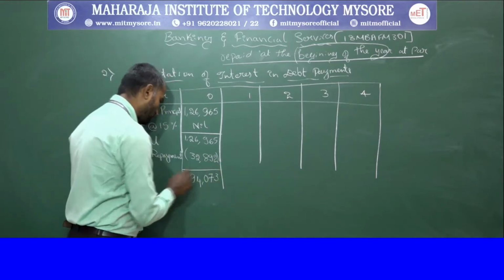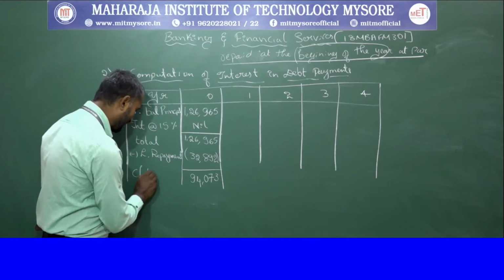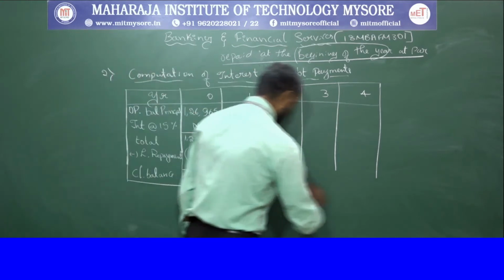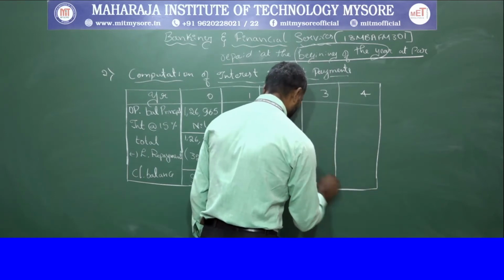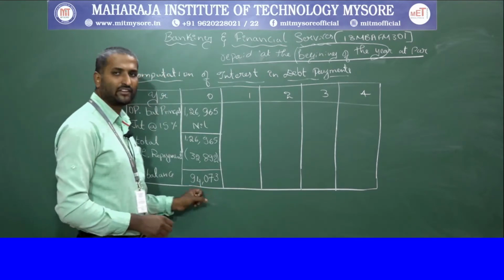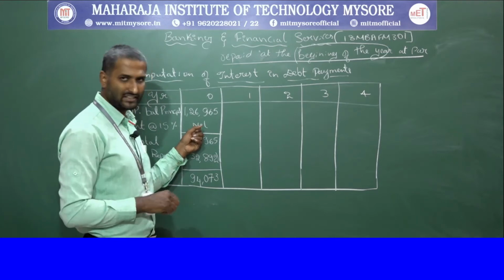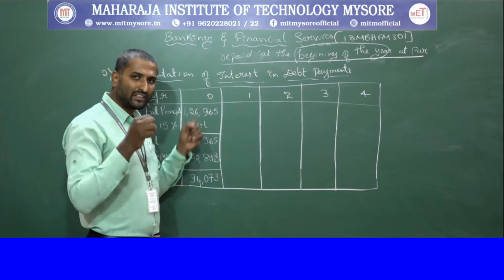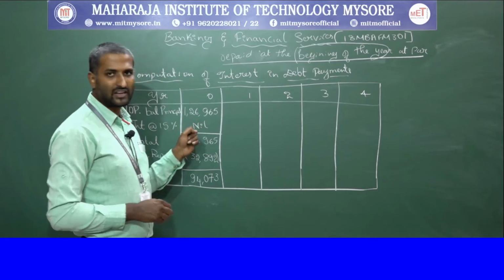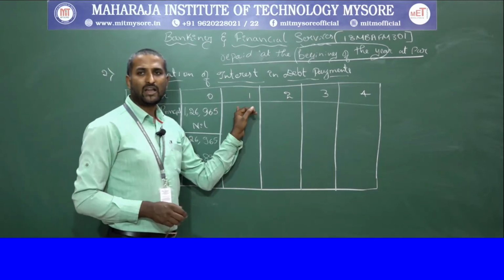94,073 is left as the end balance, which is nothing but the closing balance. The closing balance left in the zeroth year is 94,073. No interest is considered on it because it is the present year in which you borrowed the loan, so you are not going to pay any interest in the current year. Whatever the end balance in the zeroth year, that will be the opening balance for the next year.